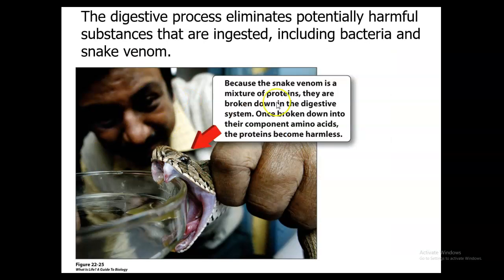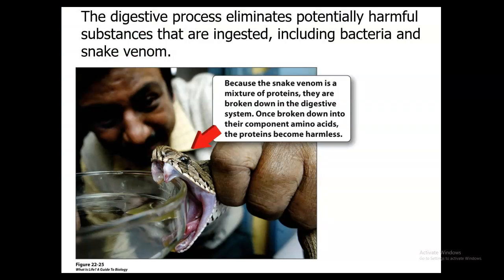The digestive process also eliminates potentially harmful substances that are ingested, including things like bacteria and even snake venom. So because the snake is going to have a mixture of proteins in its venom, it can be broken down in the digestive system. And from there, once it's broken down to smaller amino acids, they can become harmless.